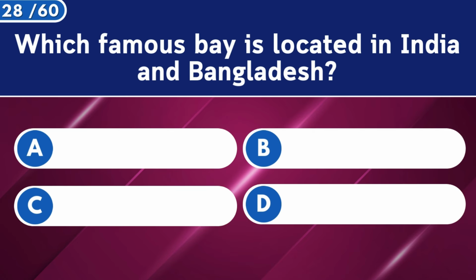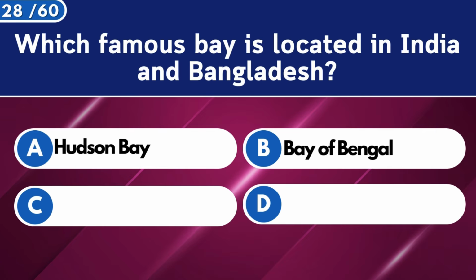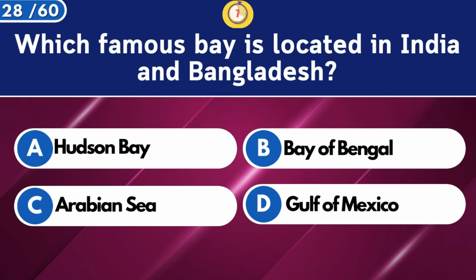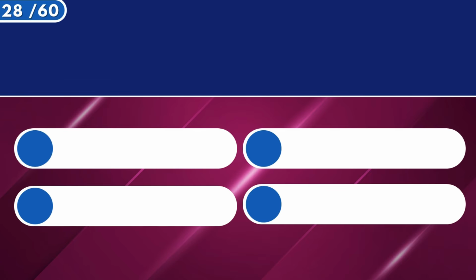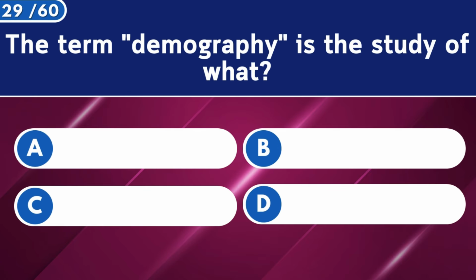Which famous bay is located in India and Bangladesh? The Bay of Bengal. The term demography is the study of what?